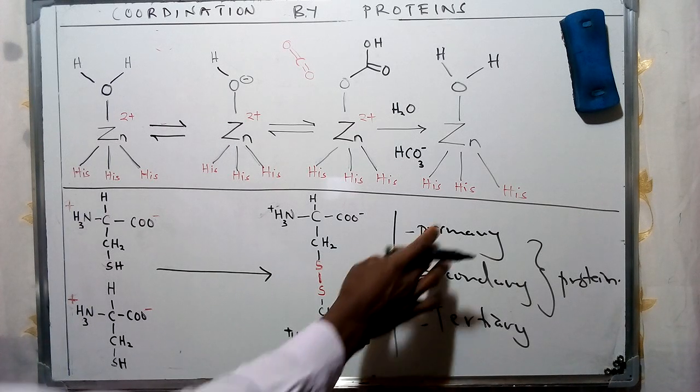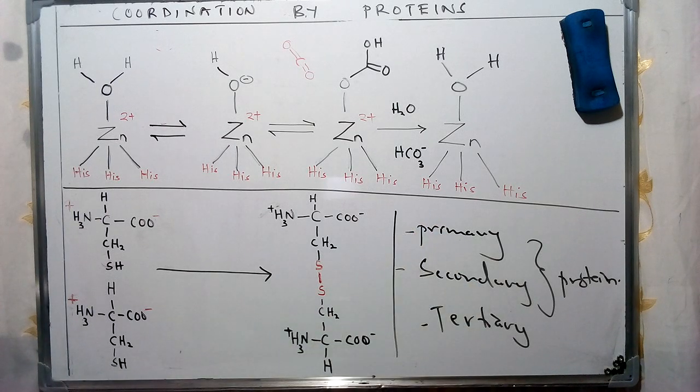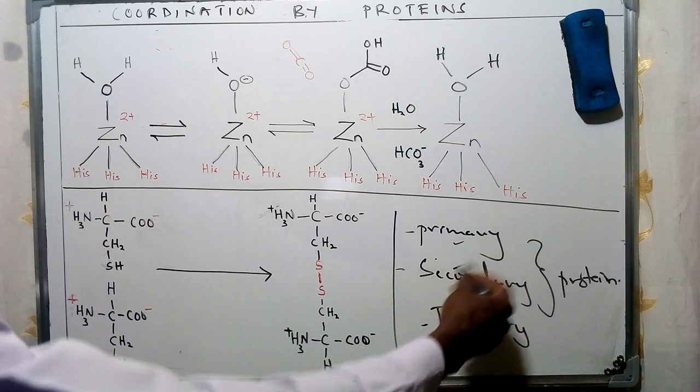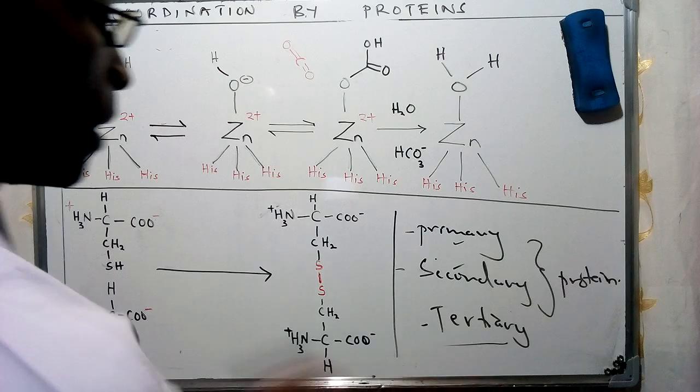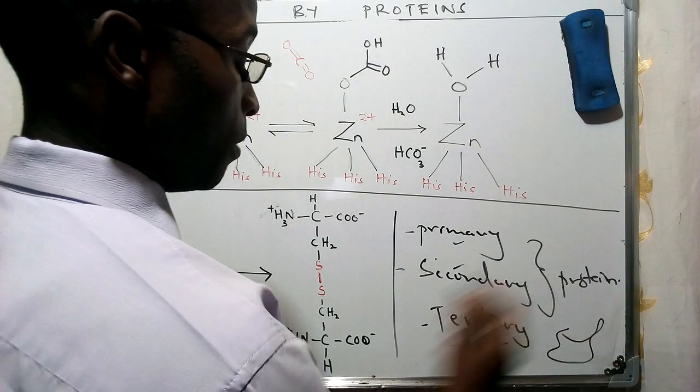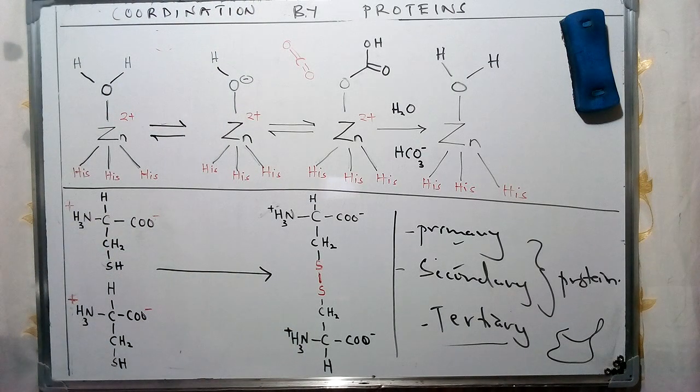Now, to differentiate between the first and the second one, we said that the second is formed by what we refer to as foldings into shapes like the alpha helices and the beta sheets, which we had also given in an illustration differentiating between the primary and second. And lastly, we said that the tertiary proteins are three-dimensional foldings formed by this range of combination of polypeptide chains.